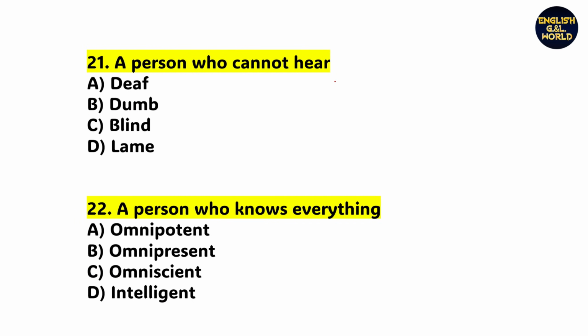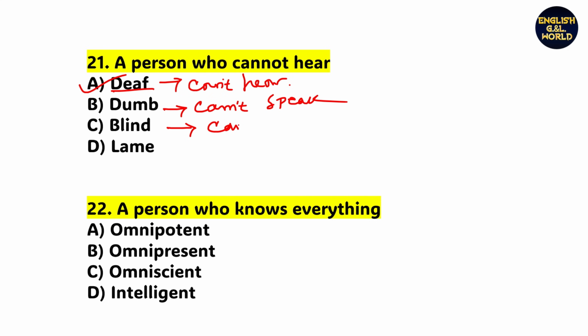Next, a person who cannot hear. What is it called? Obviously the right answer is option A, deaf. A deaf person is a person who cannot hear. Dumb is a person who cannot speak. Blind is related to cannot see, and lame is related to cannot walk.